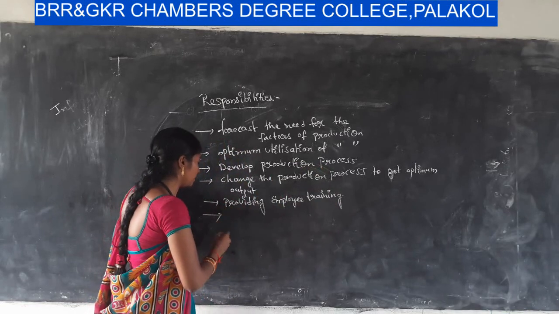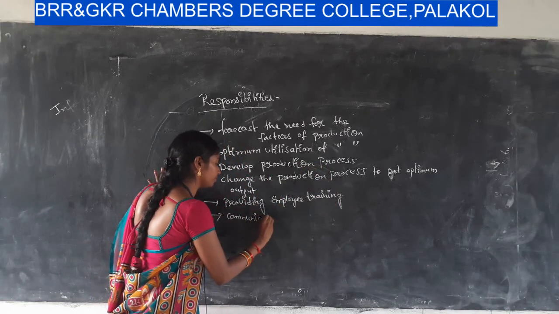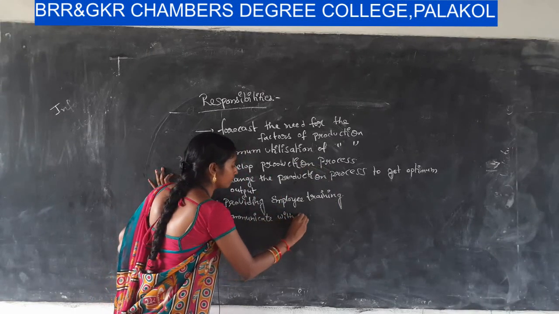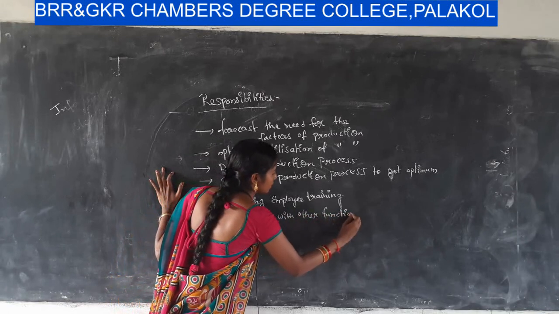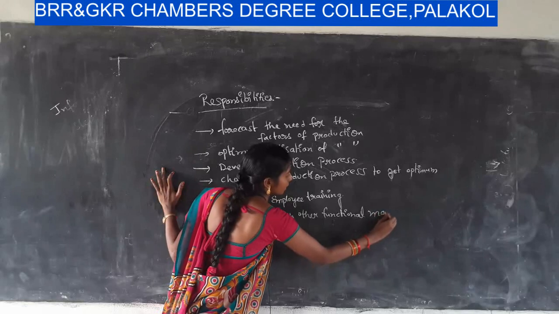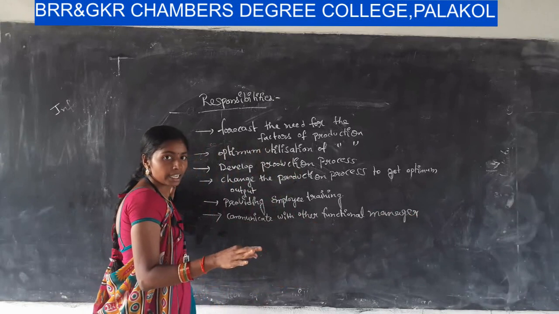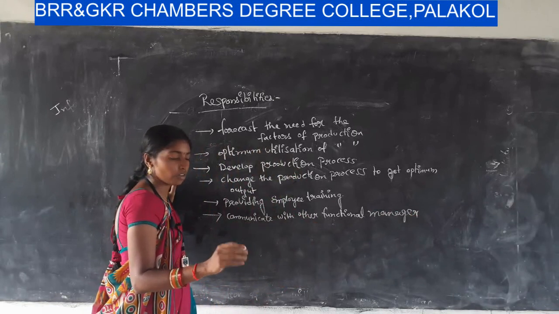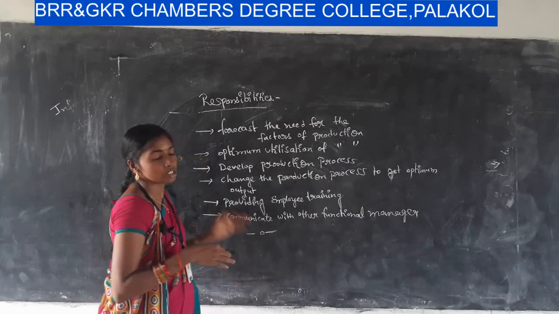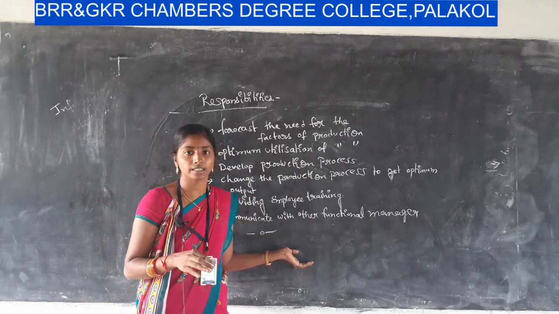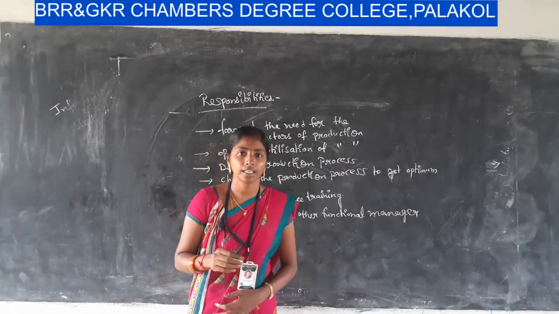And next one is to communicate with other functional managers. He has to communicate with other functional managers regarding financial, marketing and human resource aspects of the organization. These are the different types of responsibilities that an operations manager has. Okay, from this I think that you are understanding the classes.